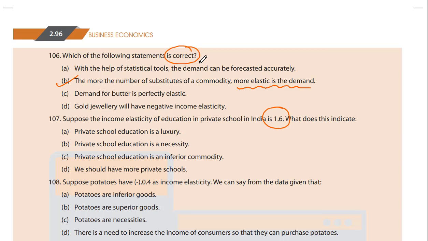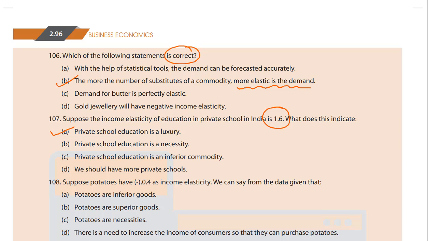107. Suppose the income elasticity of education in a private school in India is 1.6. What does it indicate? More than one. Private school education is a luxury, a necessity, an inferior commodity, or we should have more private schools. It shows it's a luxury. Private school education is a luxury.